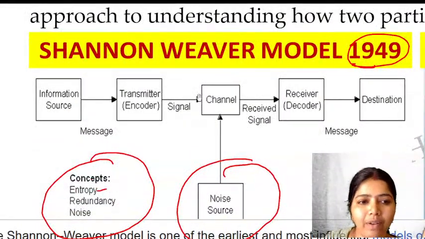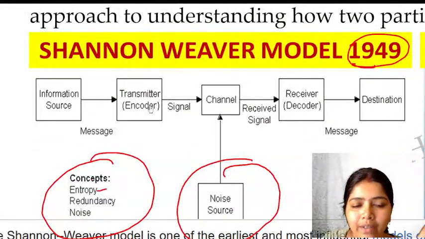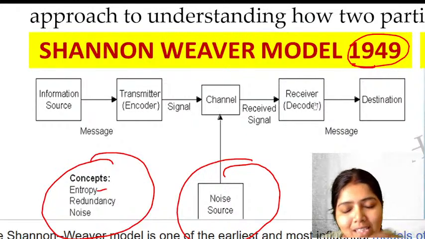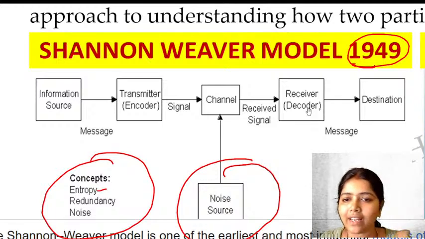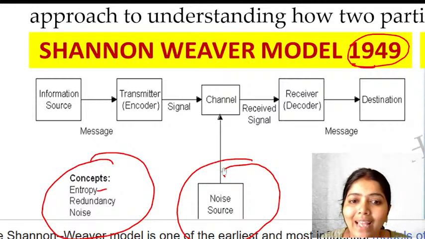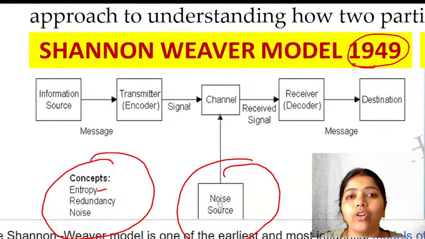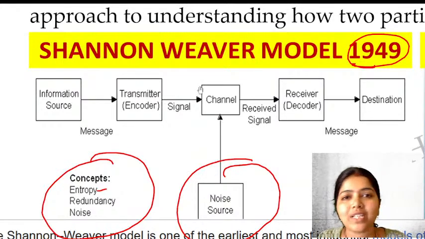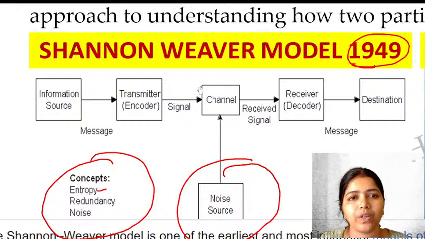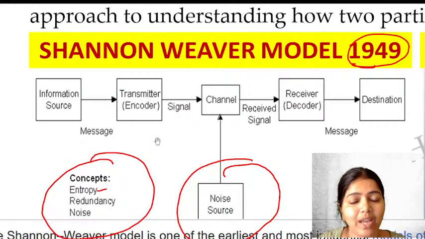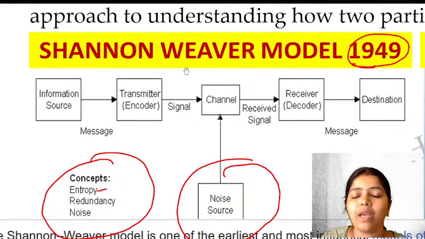See, this is the Shannon-Weaver model. Information will be there, a transmitter will be there, and through the channel it will be sent, and the receiver will receive the content. He decodes it, and the message reaches him. In the channel there will be a point called noise. This model became very popular when telecommunication, the electronic mode of communication, was introduced with machines.